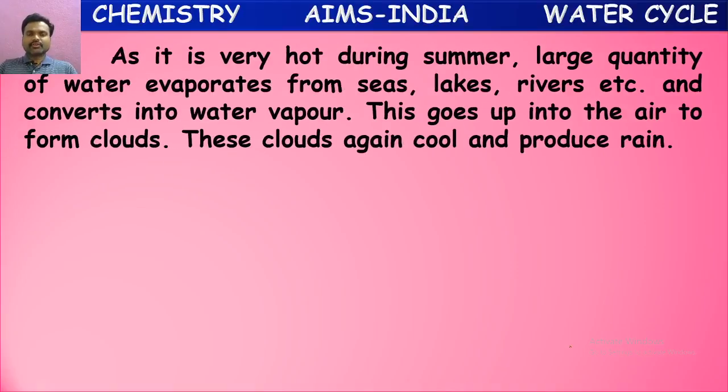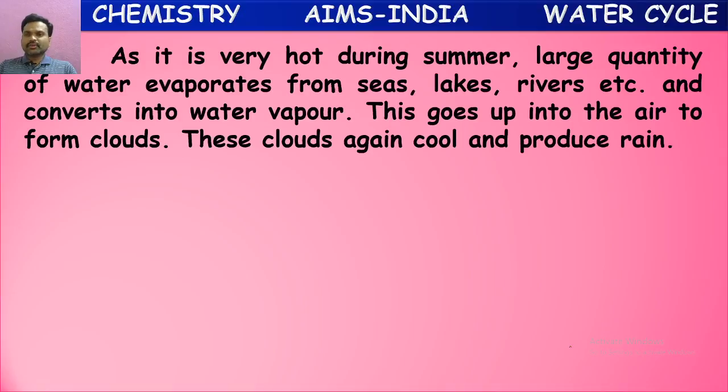It is very hot during summer. We know that in summer it is very hot because of hot sunlight. A large quantity of water evaporates from seas, lakes, rivers and so on. Because of the hot sunlight, a large amount of water evaporates from these water bodies and converts into water vapor in the air.